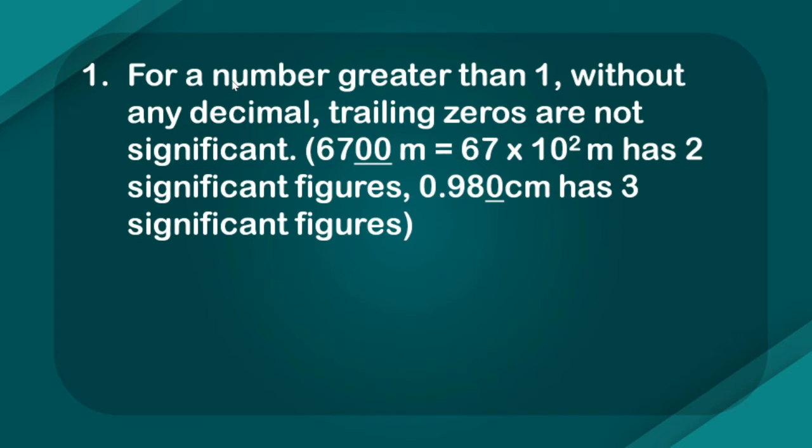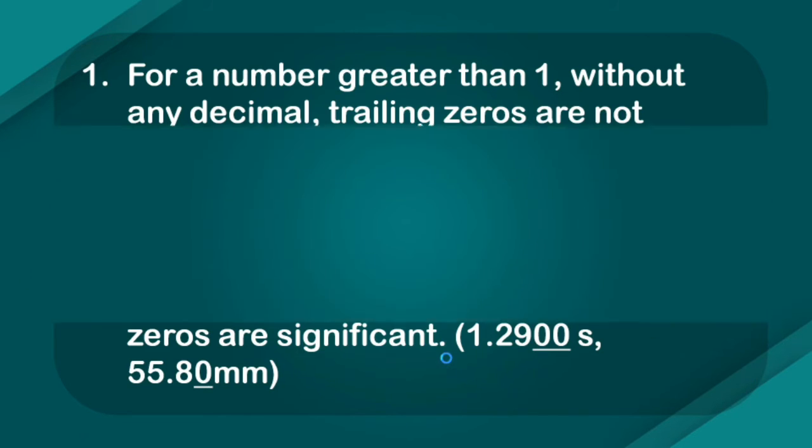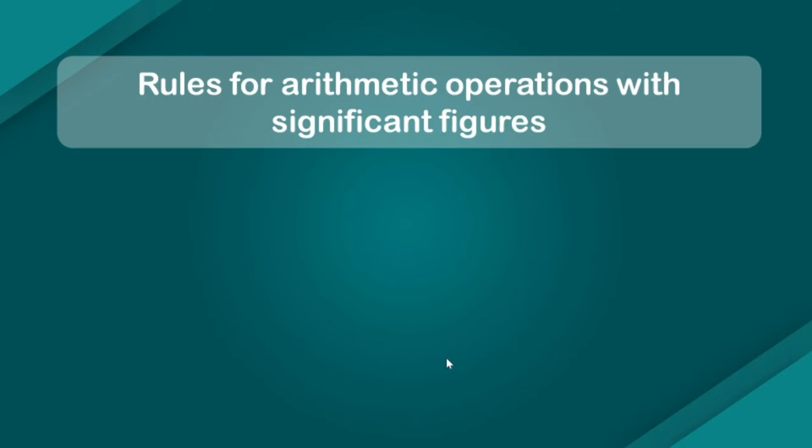Like if you remember in the previous case, I said 123, 12300, these zeros are not significant, right? So again like that, 6700 meter is 67 × 10^2. And these zeros here can be taken out. So how many significant figures do you have? 2. Similarly, for a number with a decimal, trailing zeros are significant. Like we said in the case of 0.3500, those zeros are significant. Similarly, 1.2900, here zeros are significant.